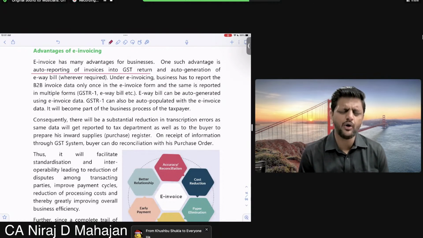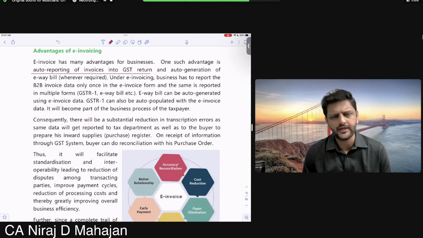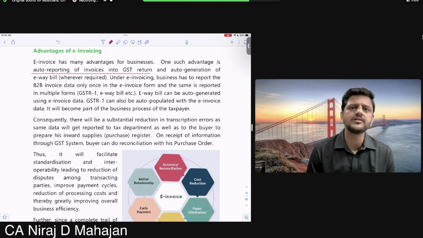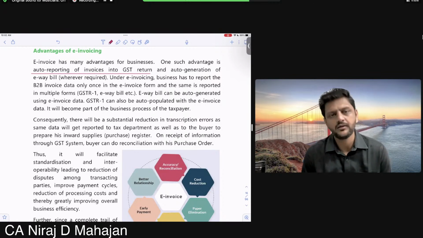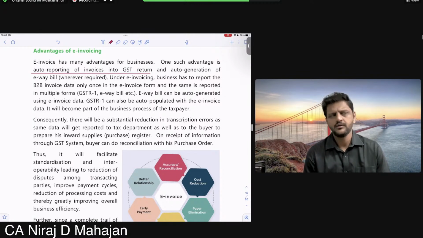So every supplier will have to upload a GST return, the GST outward supply return. What details is he giving? What is my supply, whatever sales I have done in the month. Let us use the word month. Understood here?